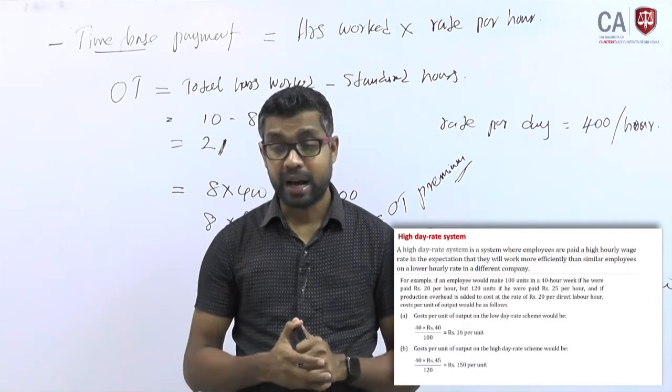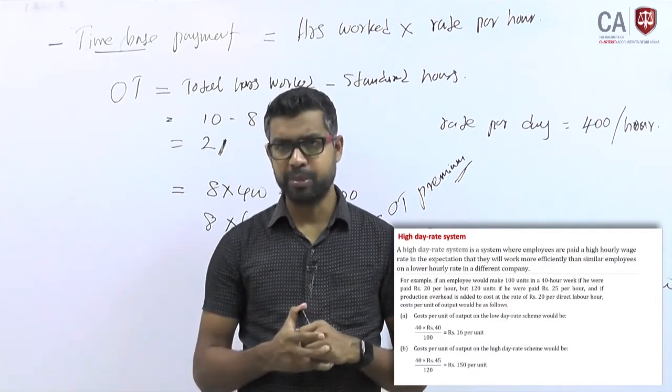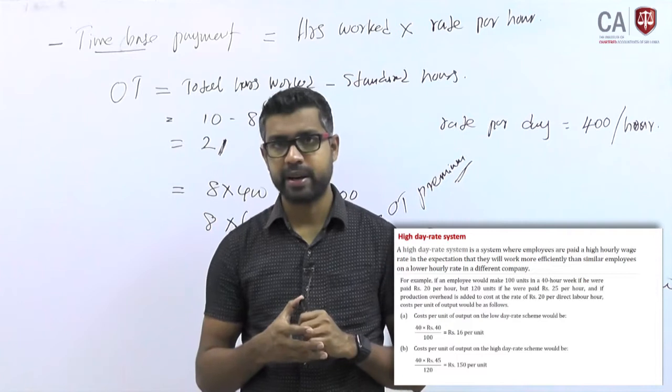Then another topic, the high day rate system. What do you mean by that? Look at this example, then you will understand.